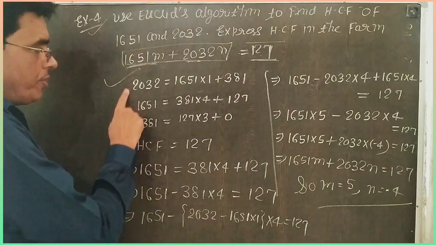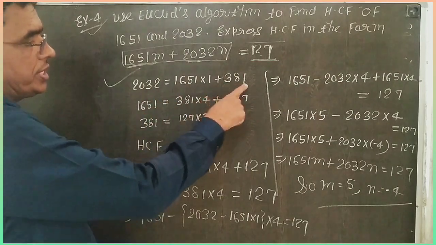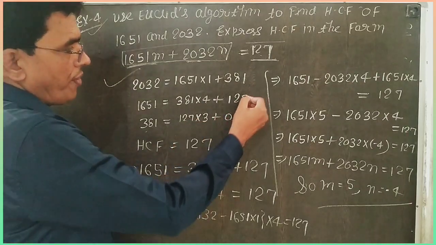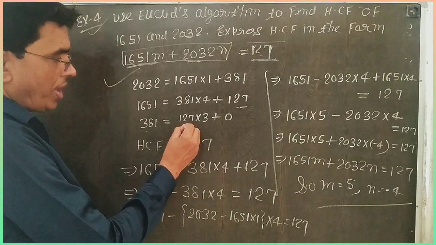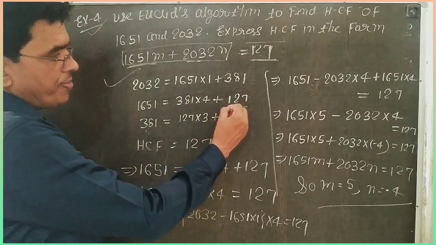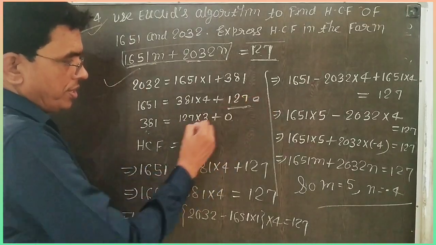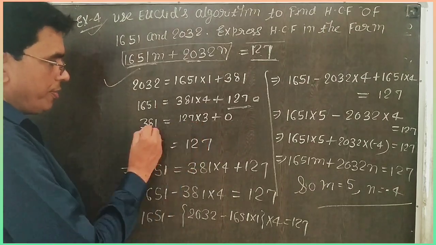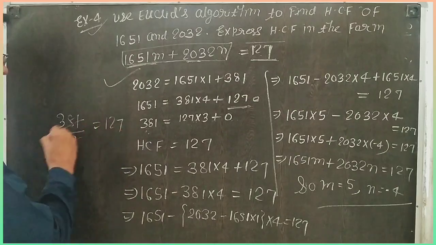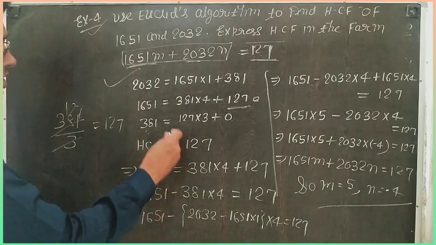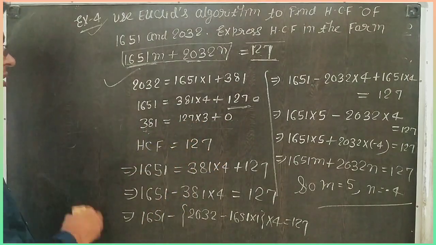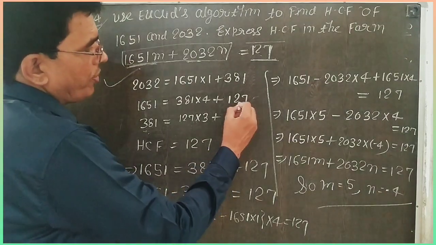First, by the Euclid method we find that 2032 is greater than 381. From which step do you find the HCF 127? If you take 127 from the first step, you get 381 by 3 is equal to 127, so both are the same. From this step you can't find the value of 127. So dear students, we find the value of 127 from the second step.